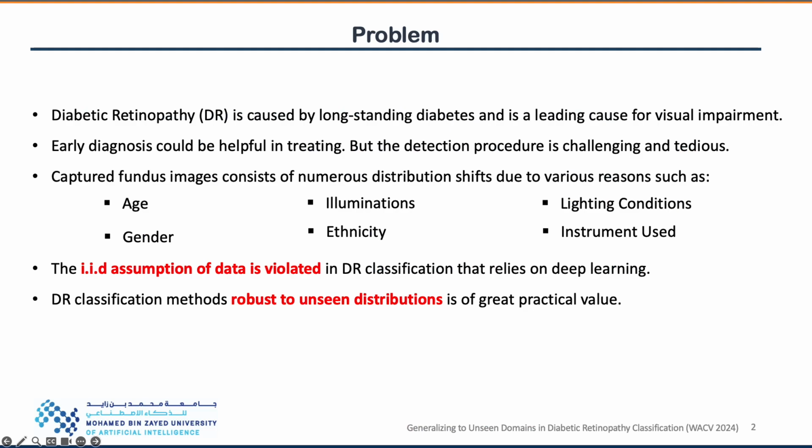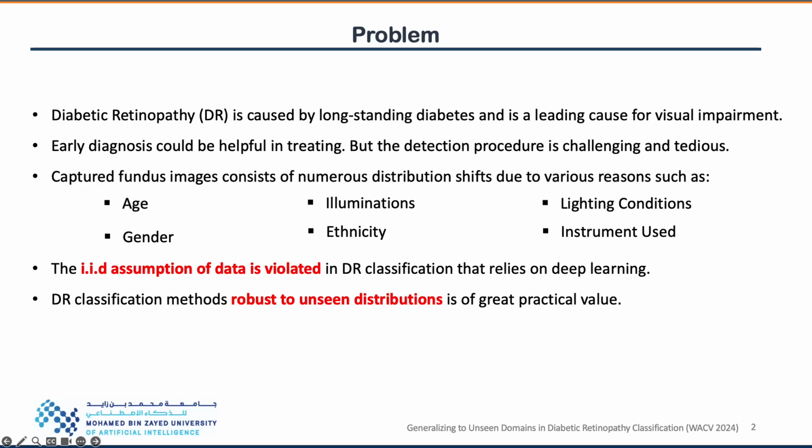Diabetic retinopathy is caused by long-standing diabetes and is among the fifth leading cause for visual impairment. The prospect of early diagnosis and treatment could be helpful in curing the disease. However, the detection procedure is rather challenging and mostly tedious. Therefore, automated diabetic retinopathy classification using deep learning techniques has gained interest in the medical imaging community.